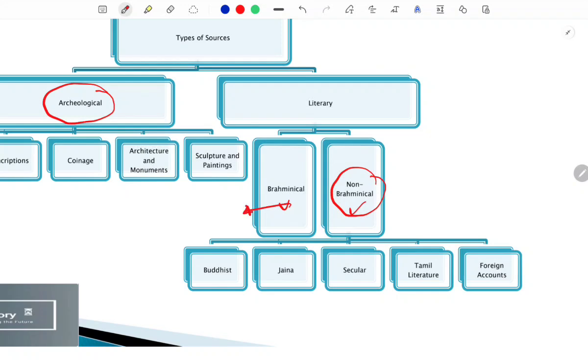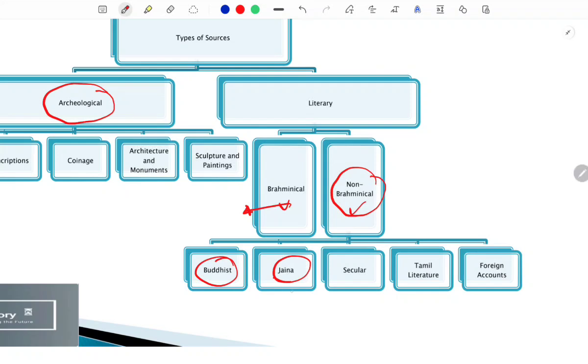So in these we will be dealing with the Brahminical literature basically. Non-Brahminical literature includes Buddhist sources and Jaina sources. In Buddhist literature we will be dealing with the Tripitakas, Deepvansa, Mahavansa, and some other Buddhist literature.